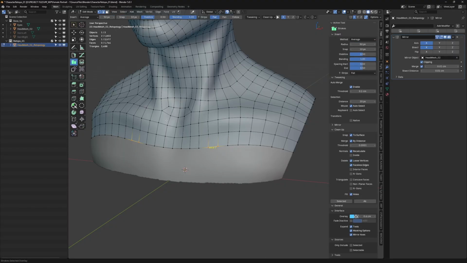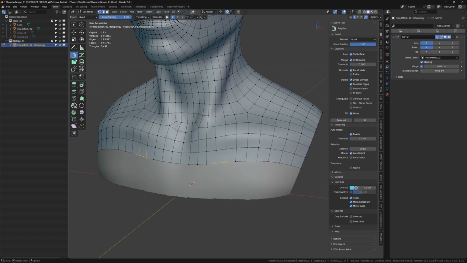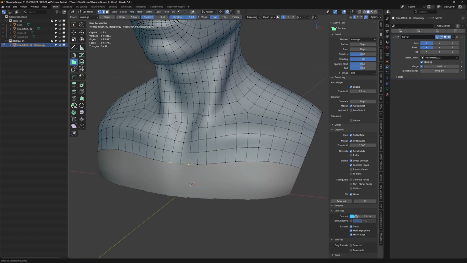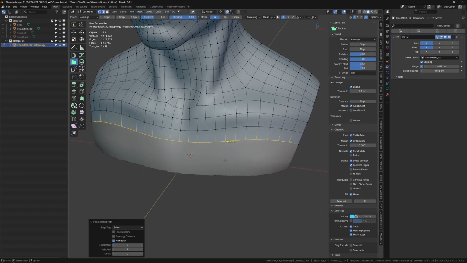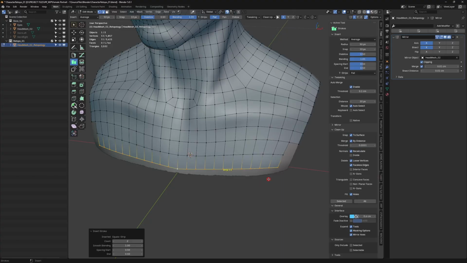So that's all. The two tools that I find most useful were the polypen and the strokes. Like I said, in strokes, you just have to select the number of edges to draw the faces from, and then you just have to draw. It will create the faces, and voila. So this is a useful thing.